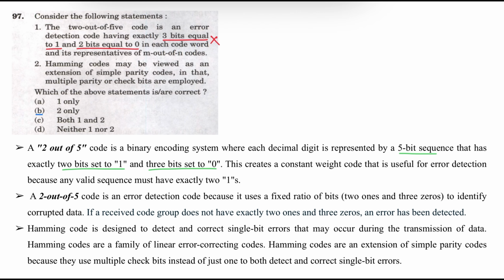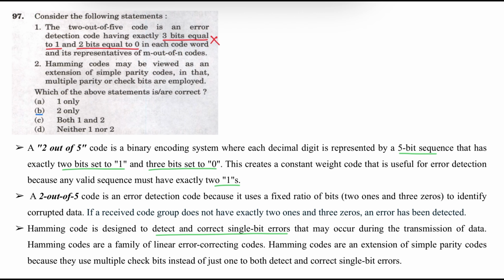This 2 out of 5 code creates a constant weight code that is useful for error detection because any valid sequence must have exactly 2 ones. Statement 2. Hamming codes may be viewed as an extension of simple parity codes in that multiple parity or check bits are employed. Statement 2 is correct. Hamming code is designed to detect and correct single bit errors that may occur during the transmission of data.